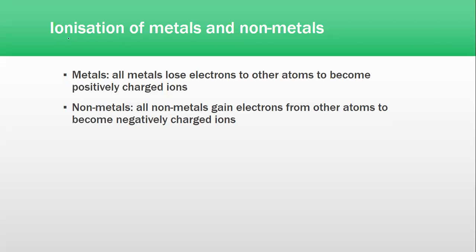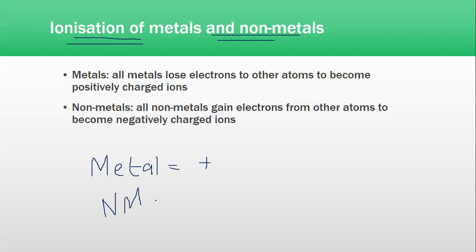Next, we have ionization of metals and non-metals. One thing you need to know is that metals always lose electrons and non-metals always gain electrons. All metals lose electrons to other atoms to become positively charged ions. For example, in the periodic table, group number 1, 2, and 3, and also your transition metals, they all lose electrons.